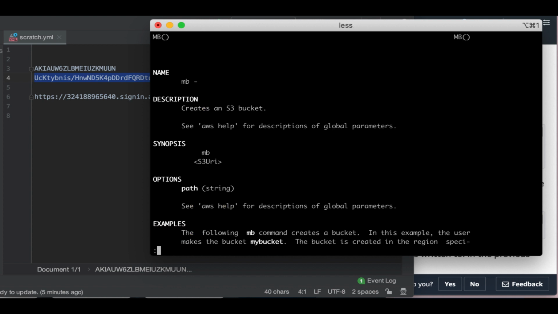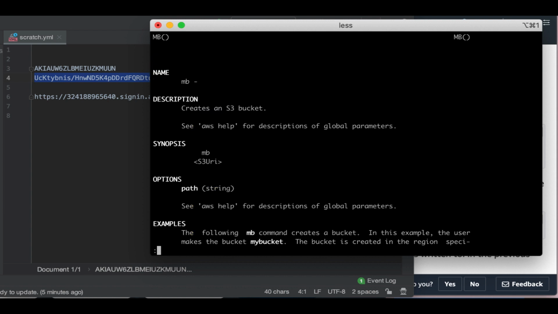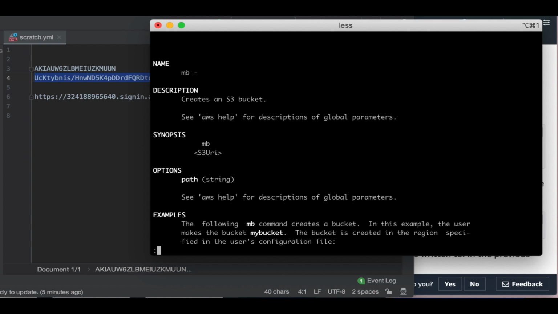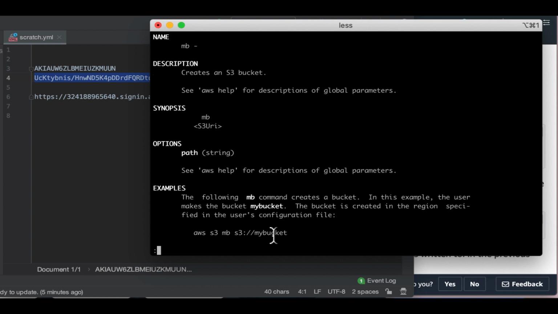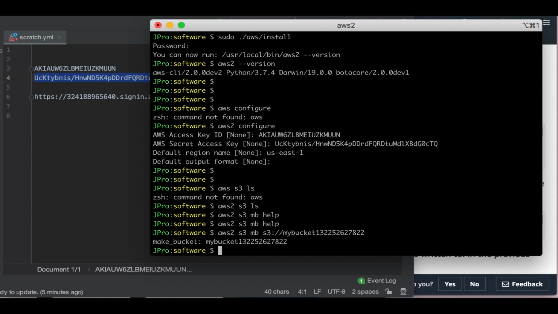So S3 URI, you use help to see. Okay, and s3://my bucket. Make bucket, and my bucket 1 2 3 4 something. And it created a bucket.